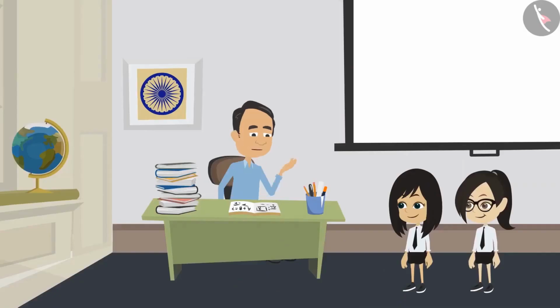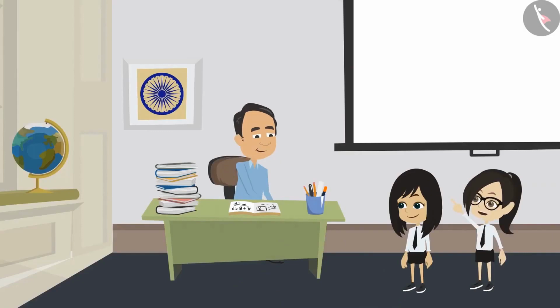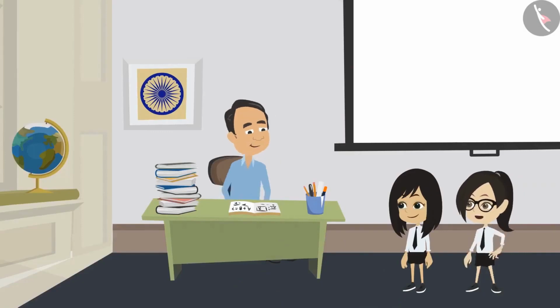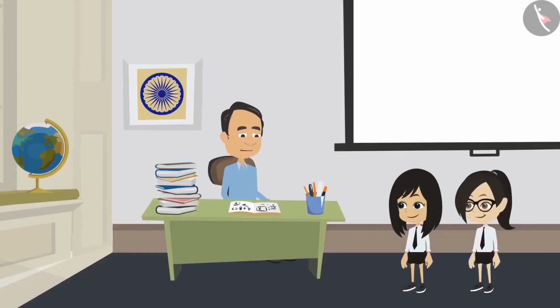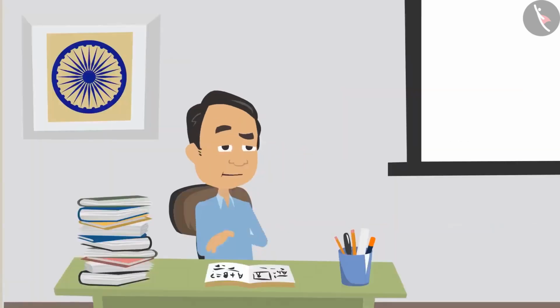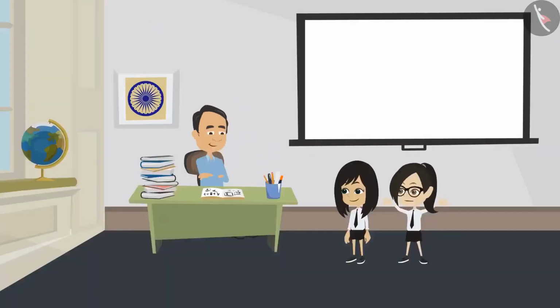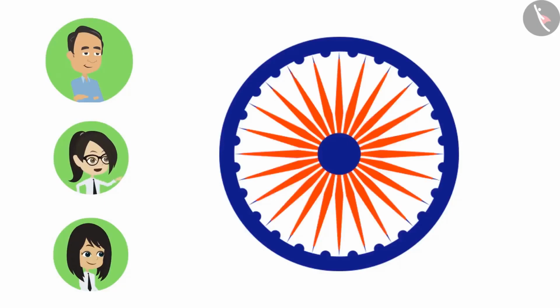Yes, absolutely correct. So why are there so many radius in the circle on the wall behind you? Which one? Oh, this one. This is Ashok Chakra. But you are right that it is in the shape of a circle. And there are many lines joining the center to the boundary. So they can be called a radius. But what is your question? So my question is, why does it have so many radius? A circle can have only one radius.